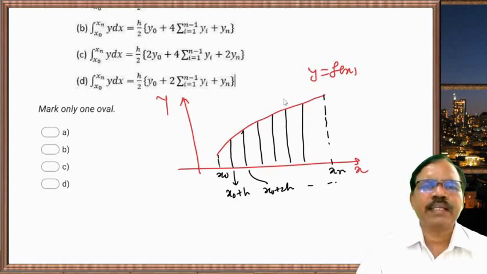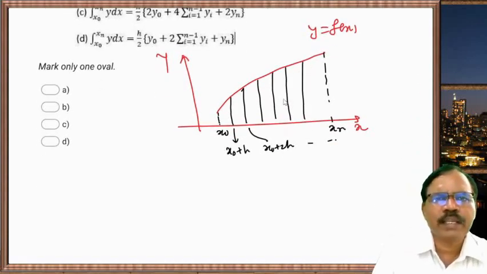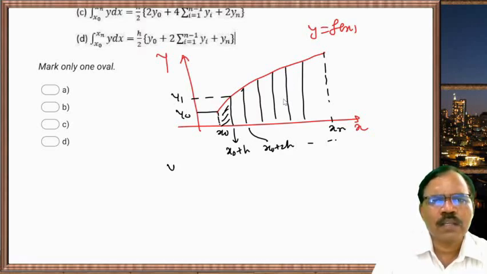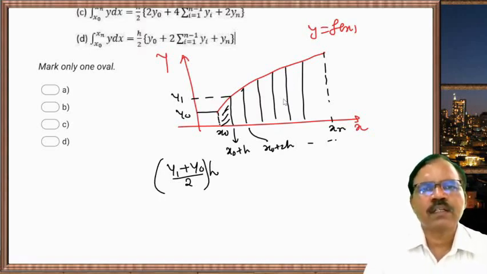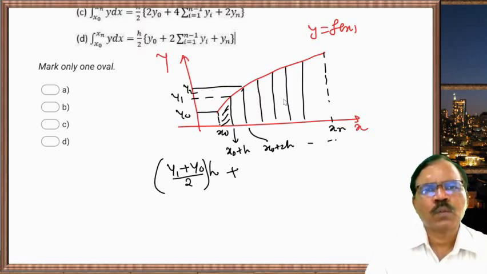So we find the area of this. Here y0 and here y1. The area is (y1 plus y0) by 2 into h, where h is the width, plus the area of these two, (y1 plus y2) by 2 into h.